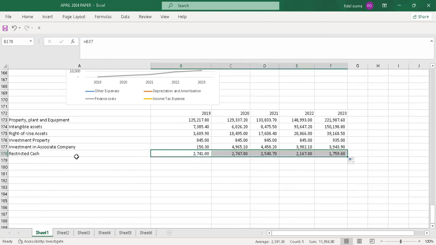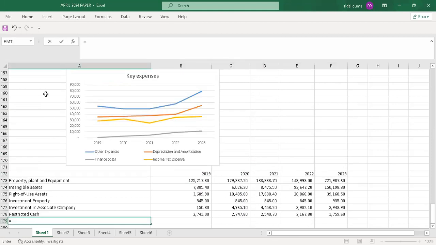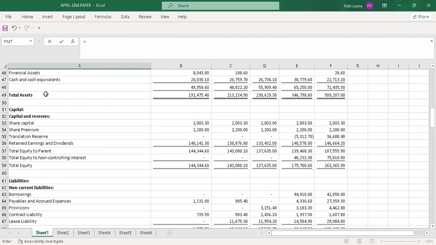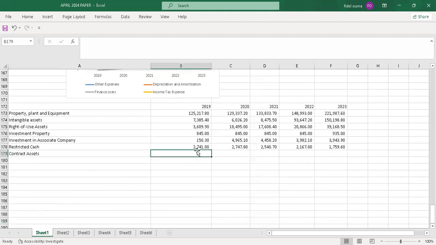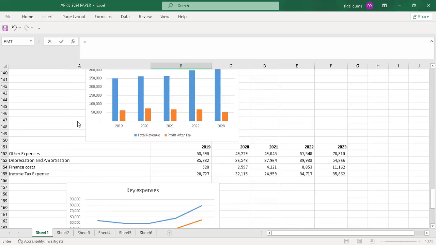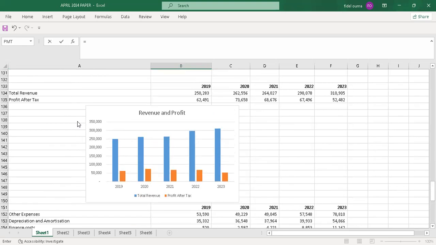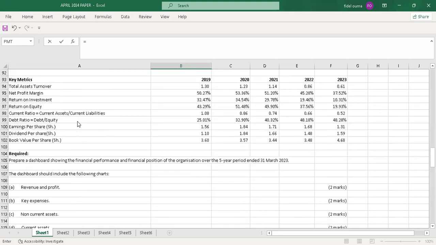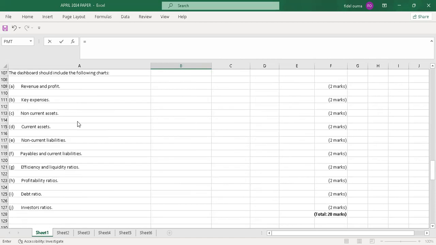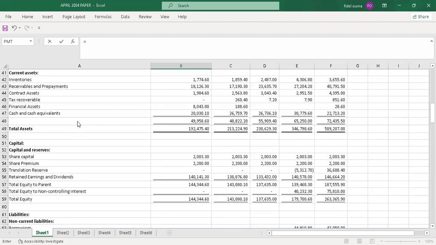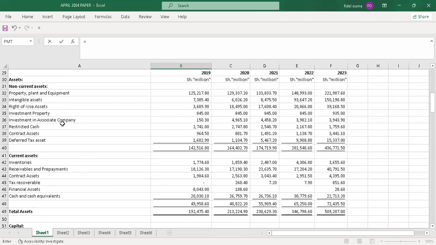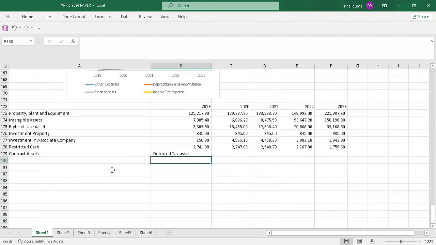Then the restricted cash, the other item will be contract assets. Deferred tax asset, sorry.